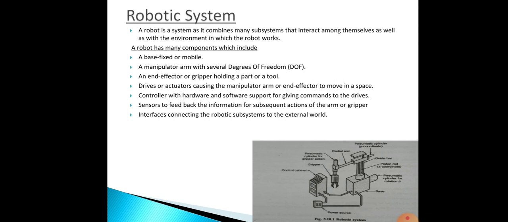Then there will be a controller with hardware and software support for giving commands to the drives. Then sensors will be there, so that they will give feedback information. Then next, interfaces, which connect to the external world, meaning to connect any other device.